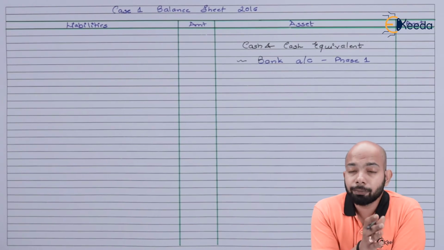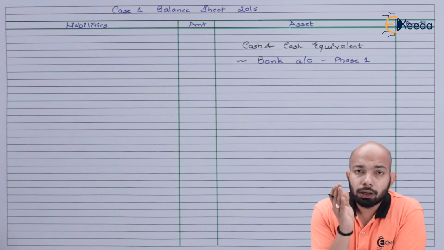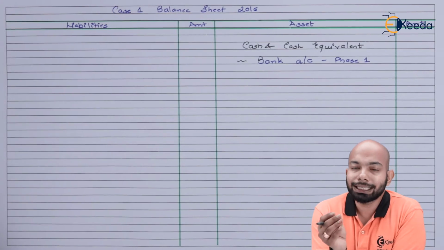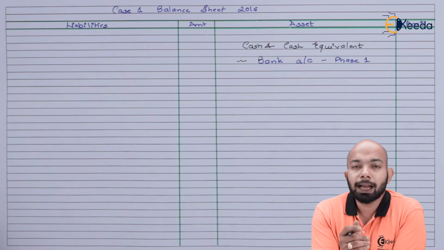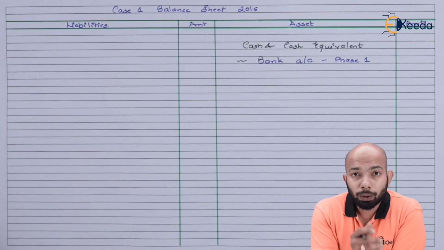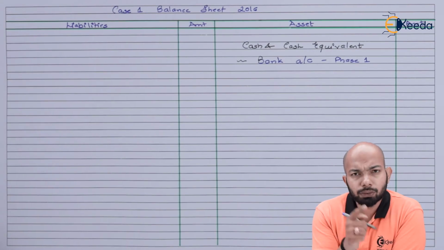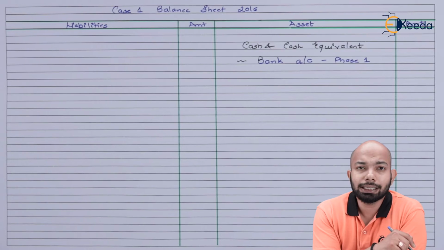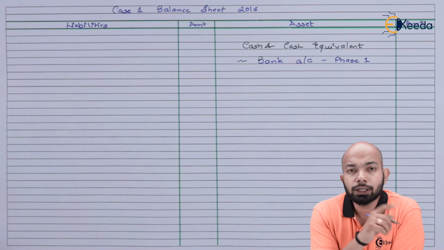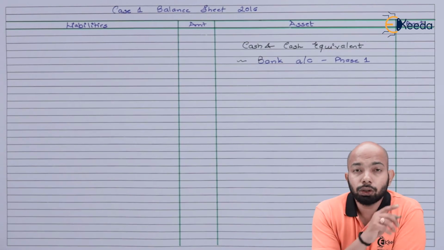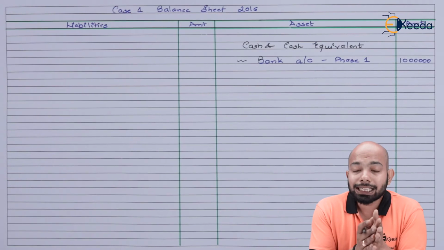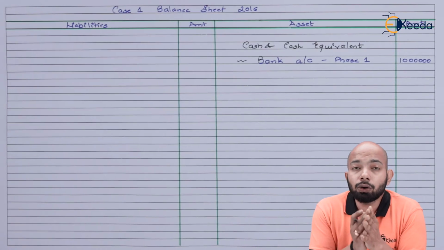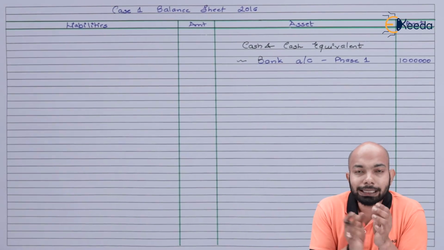So in the asset side, we have mentioned cash and cash equivalent. With the bank account, phase 1 has been clearly mentioned there. Again, in the bank account, phase 2 will be mentioned when we go ahead with the next part of it. So let's mention all these details here. Phase 1 relates to bank account. So total of all the details. So cash and cash equivalent has been mentioned as bank account, which comes to a total of 10 lakh rupees.